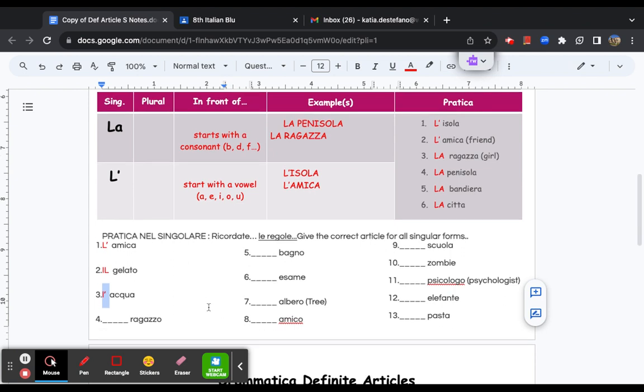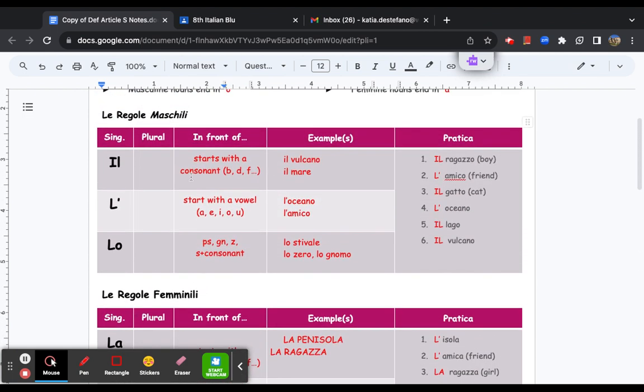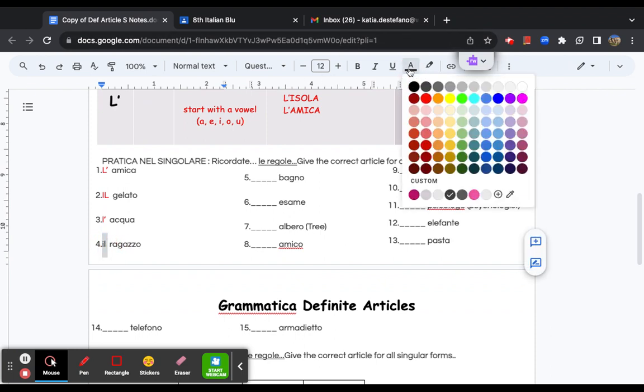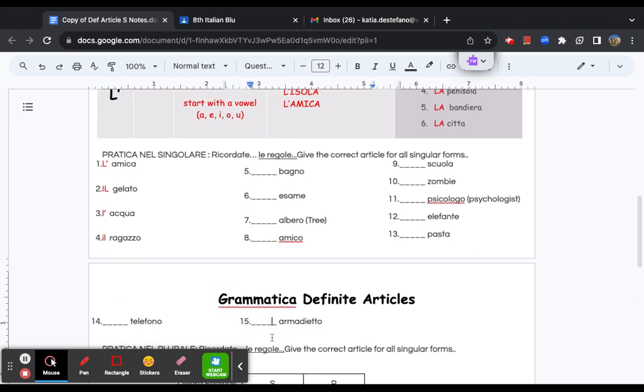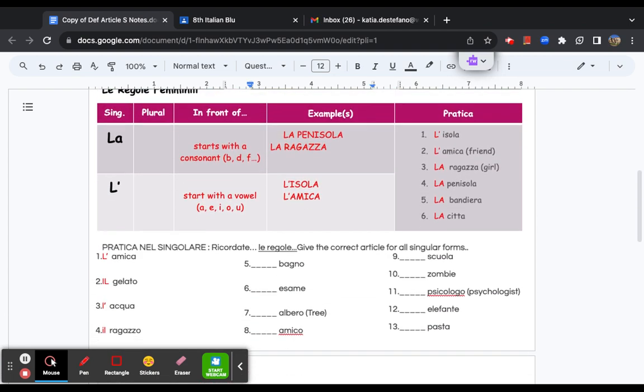All right. Il ragazzo ends in an o, starts with an R. Okay. Let's take a look. It starts with a consonant, not a vowel. Does not start with P, S, G, N, Z, or S plus consonant. So it has to be il. Now, at this time, we did 1 through 4 insieme, together. Voi fate, you are going to do 5 all the way through 15. My formatting got funny here, on your own, using the notes and the chart.